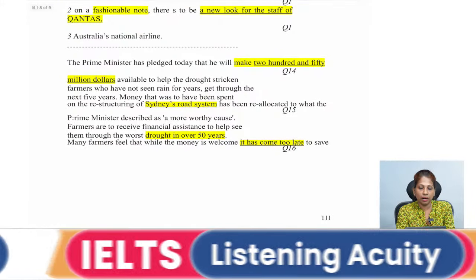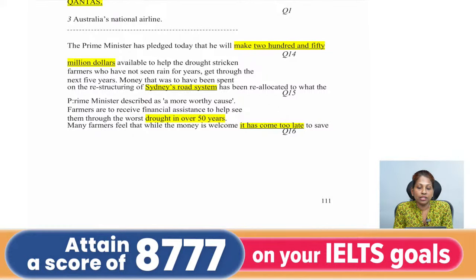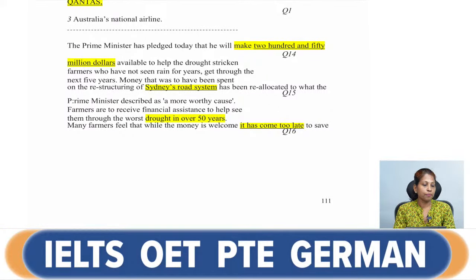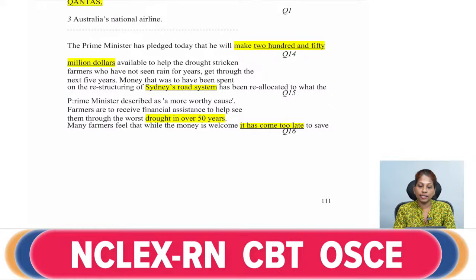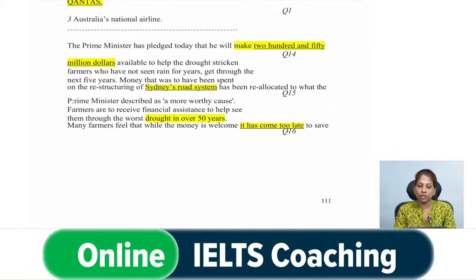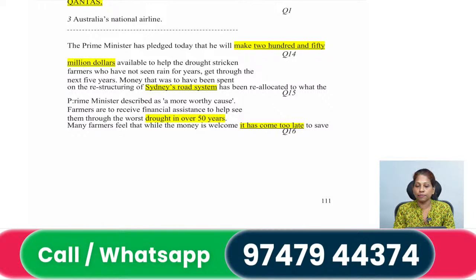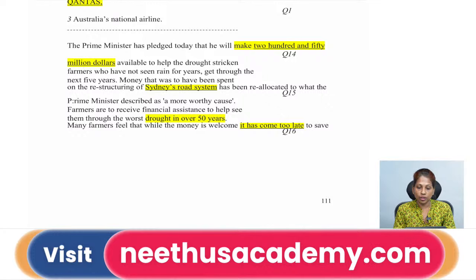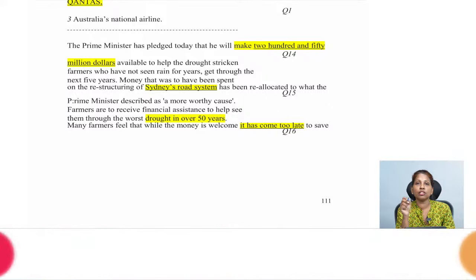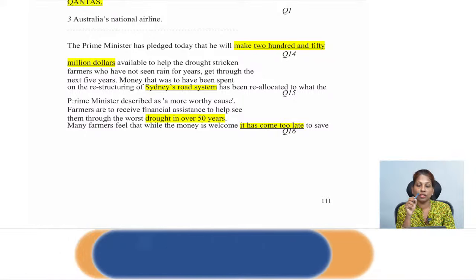Okay, so the next part where the newsreader is telling all these things, we will read one by one. The Prime Minister has pledged today that he will make $250 million available to help the drought-stricken farmers who have not seen rain for years get through the next 5 years. Now here there is a number which I have highlighted, $250 million, and we are looking for an amount in dollars, right? That is our first blank.